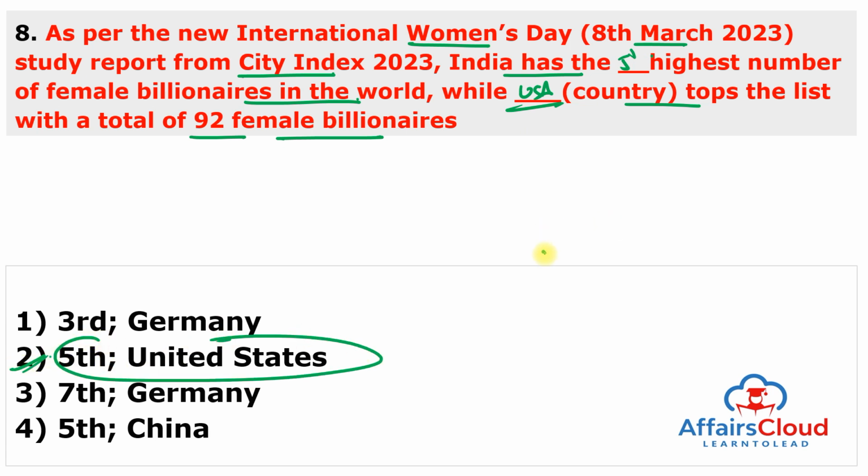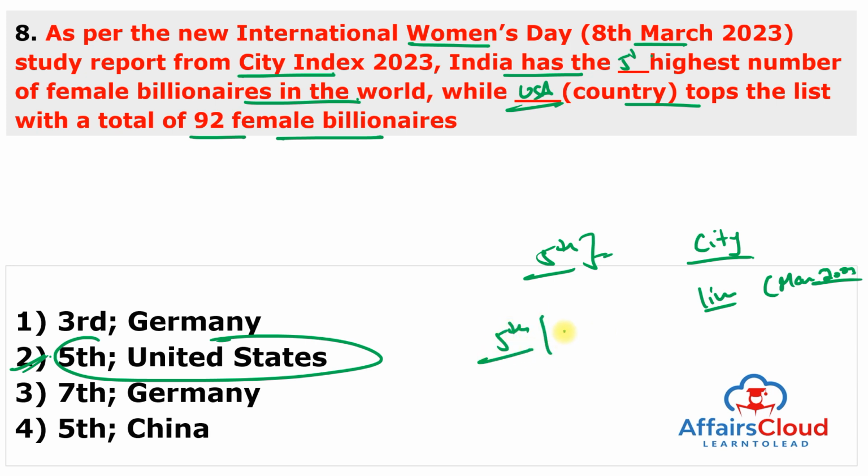So remember, India has the 5th highest number of female billionaires in the world according to the new International Women's Day study report from the City Index 2023, which was based on the analysis of the Forbes Live Billionaire Tracker of March 2023. India is tied for the 5th position with Australia and Hong Kong, with each country having 9 female billionaires. It means Australia's rank is also 5th and Hong Kong's rank is also 5th.